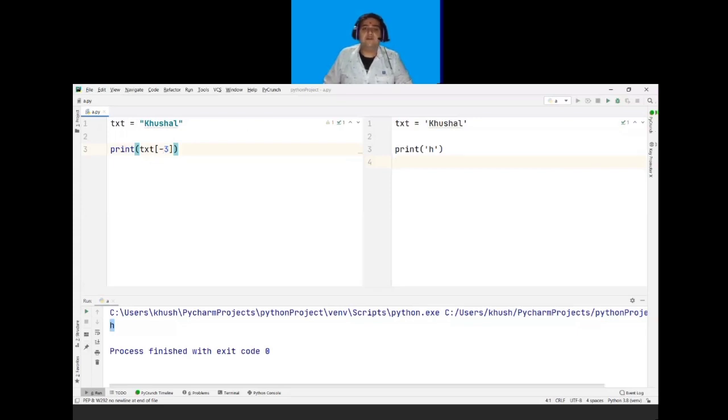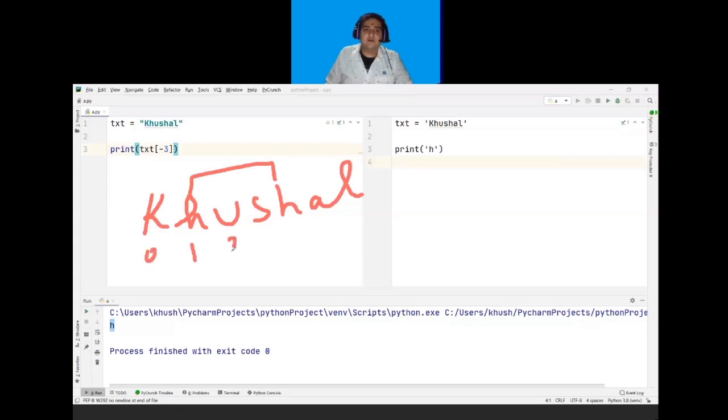Why end +1? Because the end index will not consider itself. For example, I have a value here which is Khushal, and if I want to print from this H to this H, remember the indexing 0, 1, 2, 3, 4, 5, 6. I want from this to this H, but the last index will not consider itself.